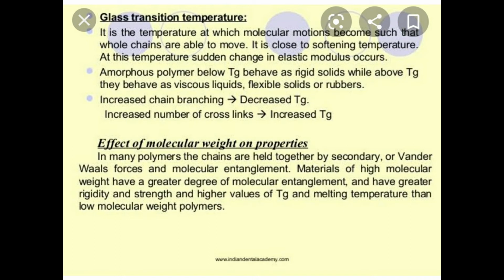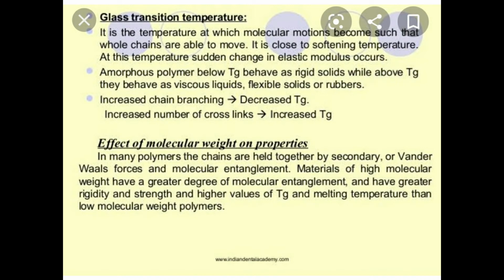This glass transition temperature definition, no doubt you have tried. But in order to explain this, I searched in Google and in textbooks. I referred to many textbooks, and I have prepared a separate PPT for these properties of the polymers.